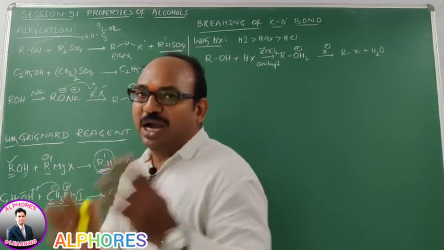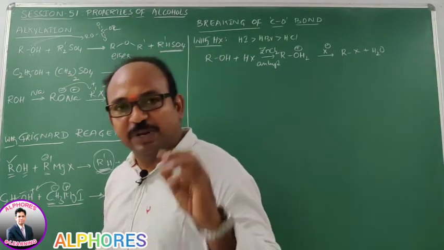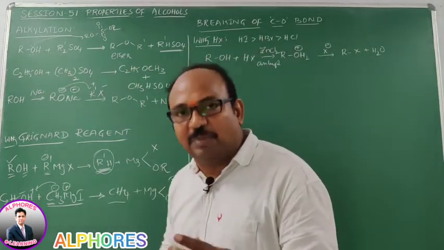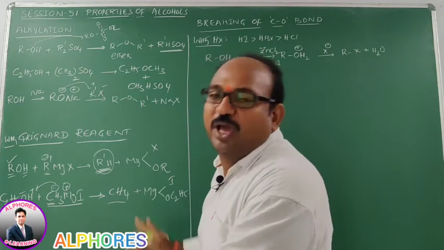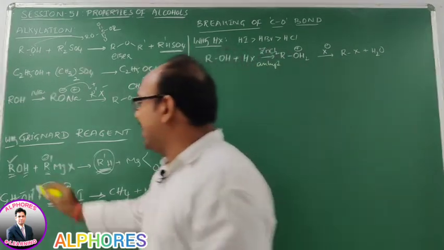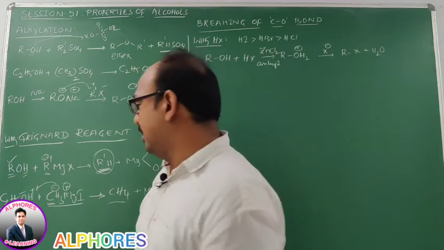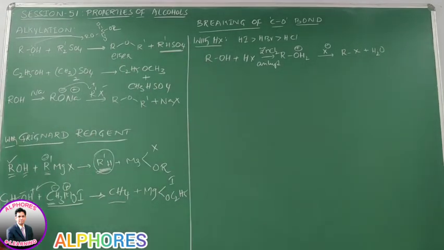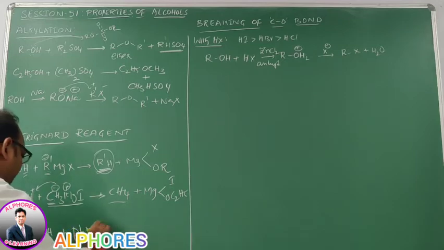So here, simply, the number of carbon atoms present in the Grignard reagent is the number of carbon atoms in the alkane we are going to get, but not the number of carbon atoms present in the alcohol. I am going to consider isopropyl alcohol, CH3 CH3 CHOH. This isopropyl alcohol upon reaction with phenyl magnesium iodide. It is very clear. In this alkyl group there are 3 carbon atoms, whereas in the Grignard reagent the phenyl group is there, meaning 6 carbon atoms are there.